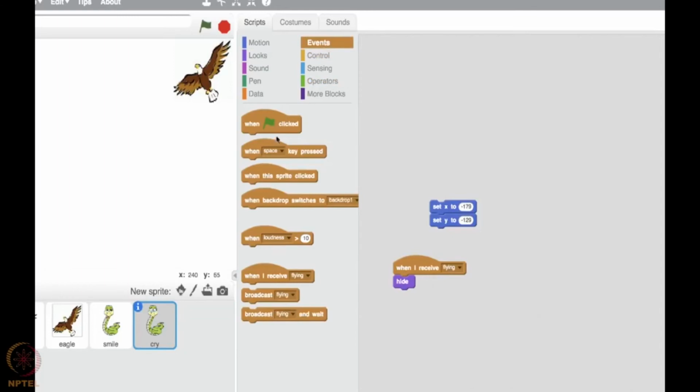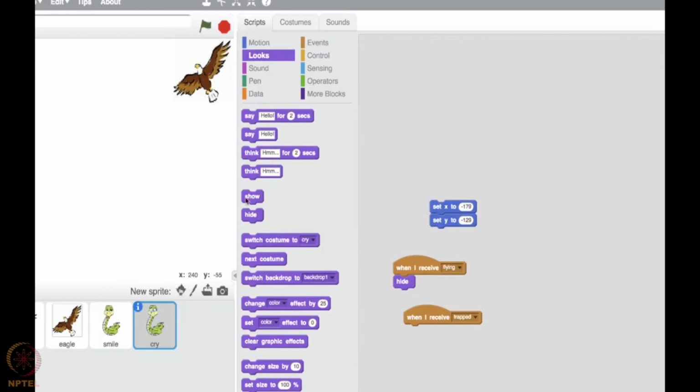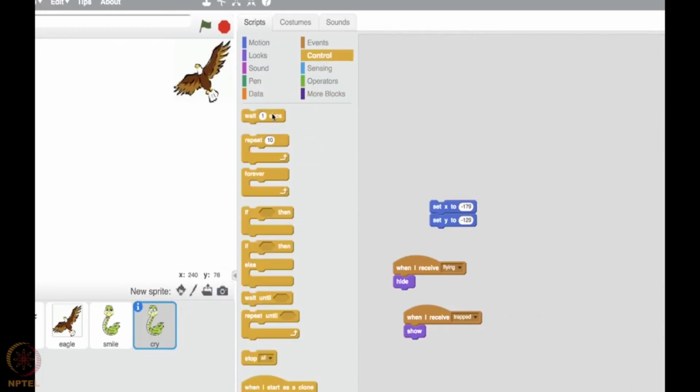When I receive trapped, it's trapped, this has to be shown. So the snake will cry, but still will the eagle leave the snake? No, it will eat the snake. So let us wait for some time till the eagle eats the snake. So let us give a wait. Wait for 1 second. 1 second is lesser for a living eagle, but this is a computer image. For it 1 second is too much, so 1 second would be enough.